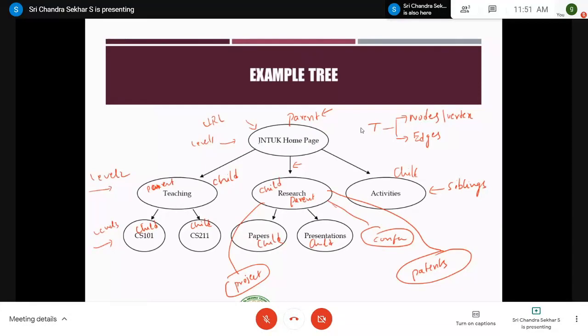Now there is another relation. What is the relationship between CS211 and JNTUK homepage? Right. So this CS211 becomes the grandchild, and this JNTU Kakinada becomes the grandparent. JNTU Kakinada is grandparent to the grandchild CS211. So these are the different relationships, same as that of human relations. We have different relationships, right? Next.